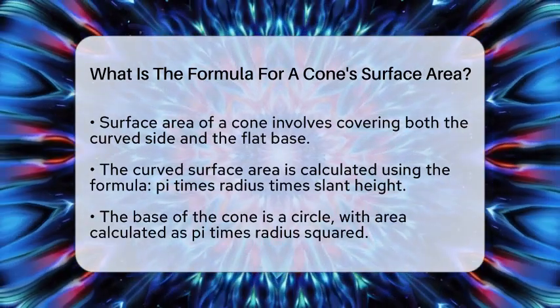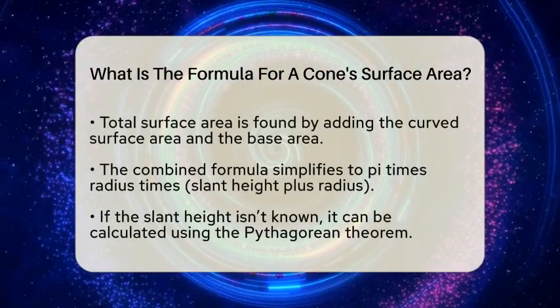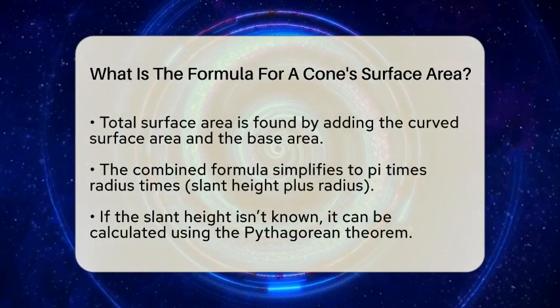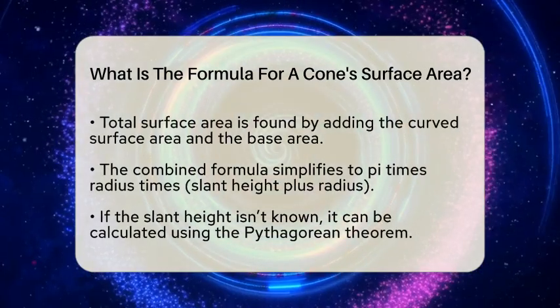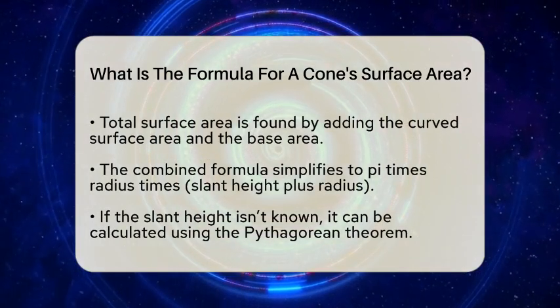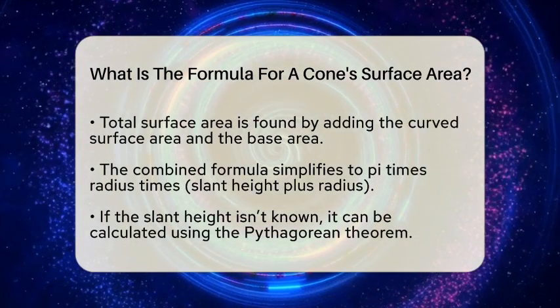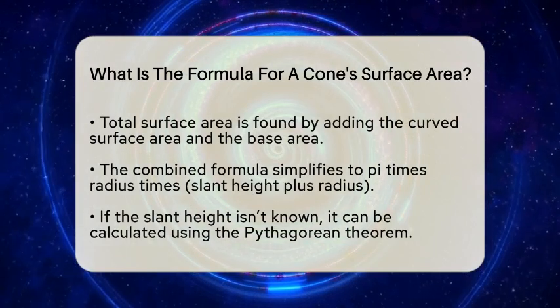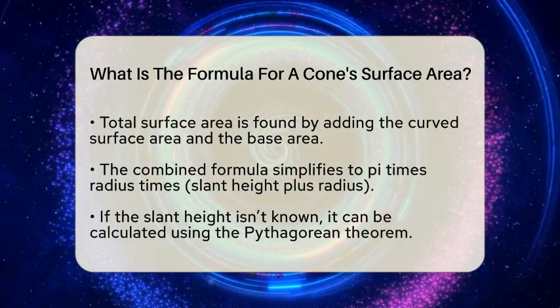The formula for the curved surface area is the product of pi, the radius, and the slant height. Pi is approximately 3.1416, and it helps us work with circles and curved shapes. So the curved surface area equals pi times the radius times the slant height.